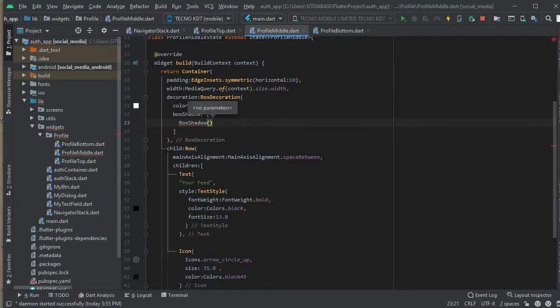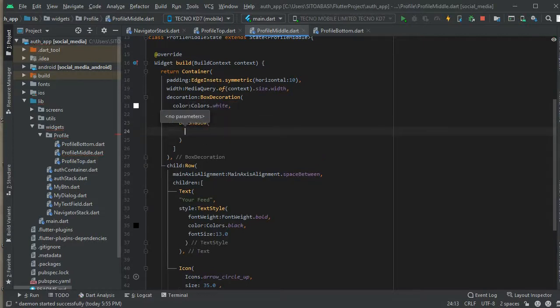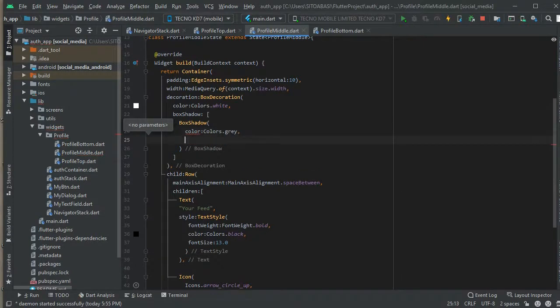So you see now the box shadow. I'm going to give it a box shadow then. So you're going to pass in the parameters to the box shadow. Pass in the color. What color do you want the shadow to be? I think I'm going to use gray.